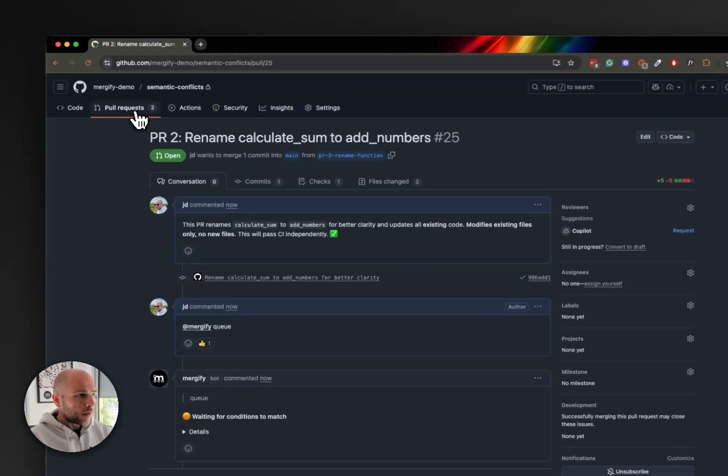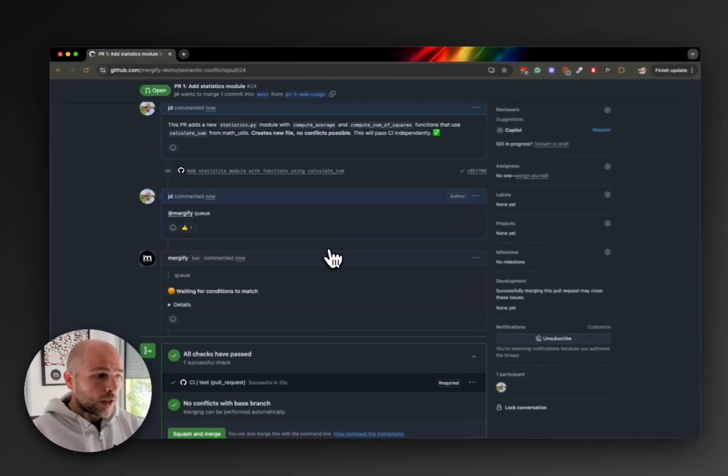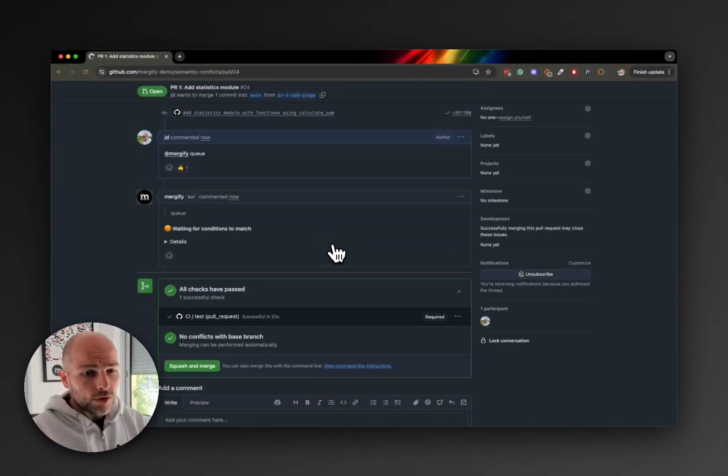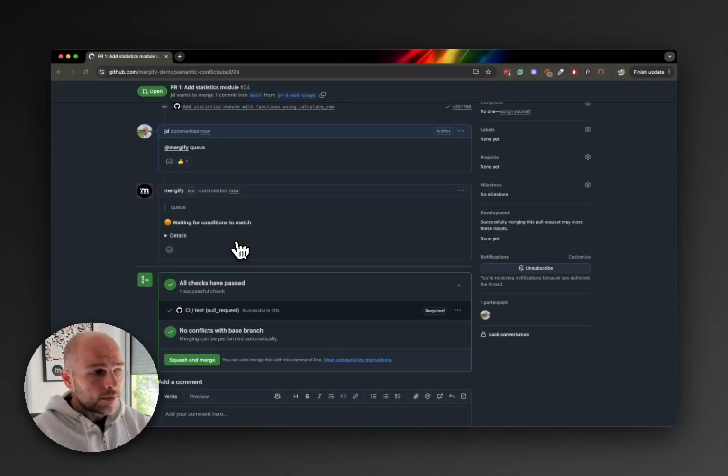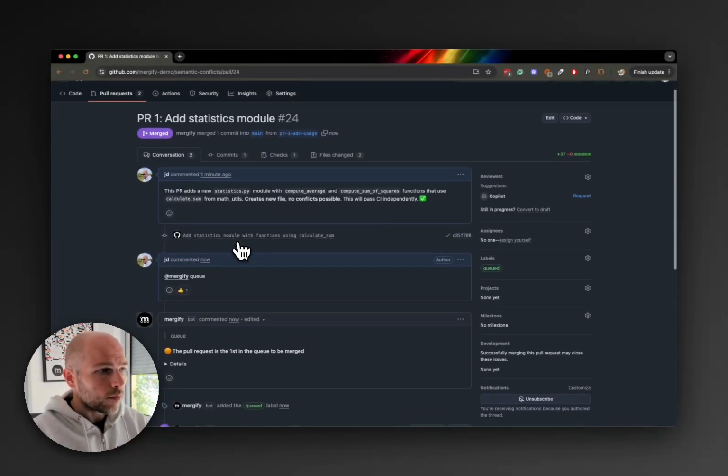Right. If I go back to the first PR, it's going to be pretty fast. This PR is up to date already, so there's nothing much more to test for a merge queue. It knows it works. There's no commit behind for this PR, so the queue is waiting for the CI to finish. It just finished, so it's going to merge it in a few seconds now. Boom, it's been merged, that worked, perfect.